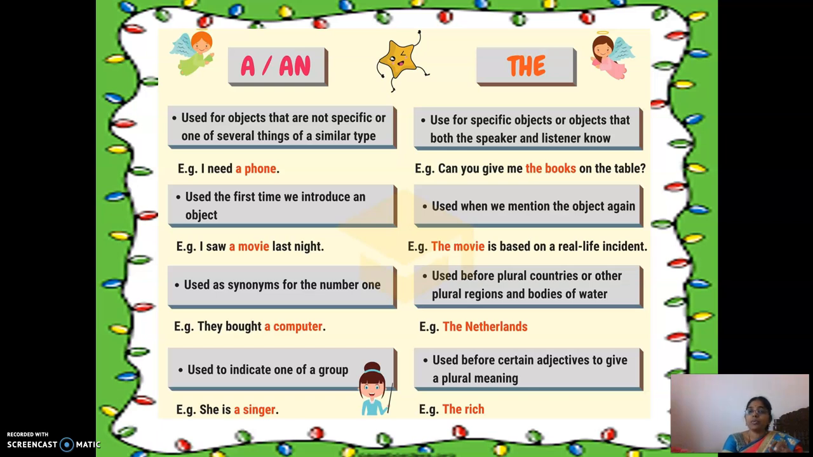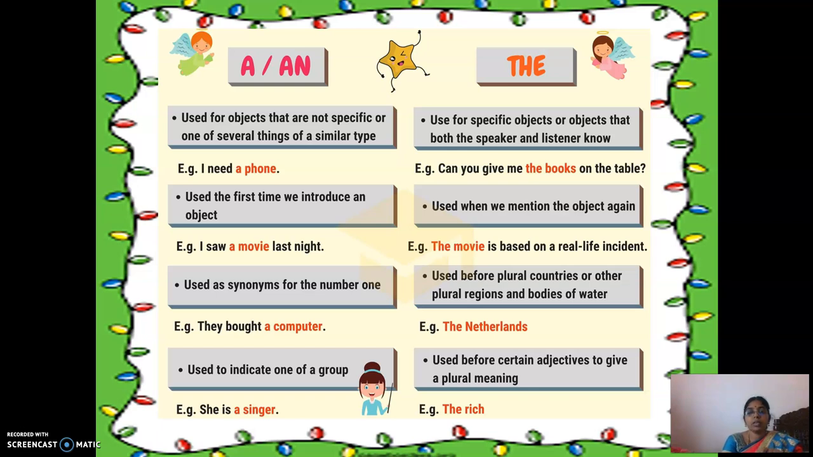Example: can you give me the books on the table? So the books, I know what books I am representing and you too know what books I am asking you to take. So we both know the books, specific objects. That is why we are using the. It is used for specific objects that both the speaker and the listener know. Can you give me the books on the table?